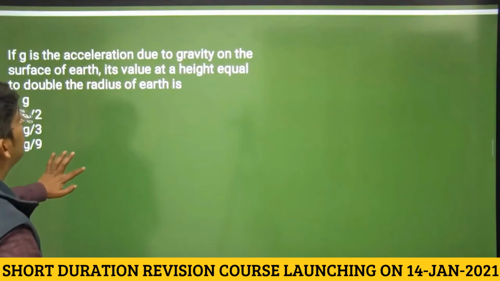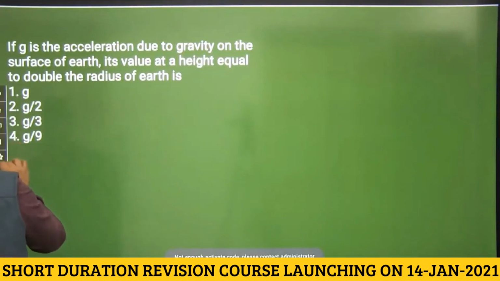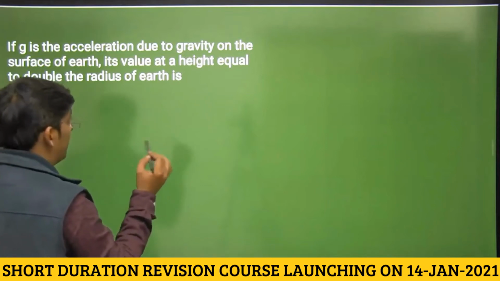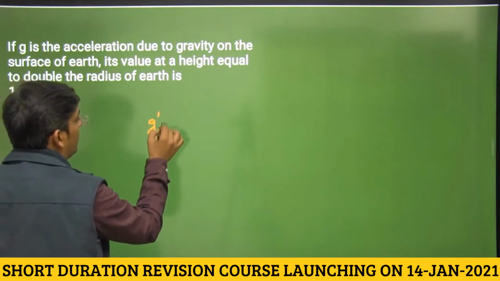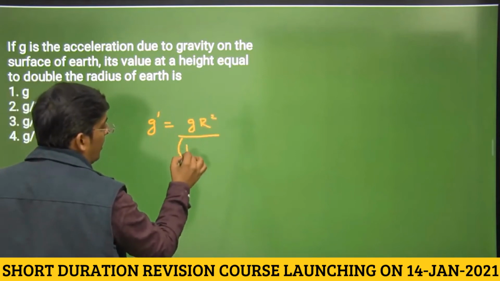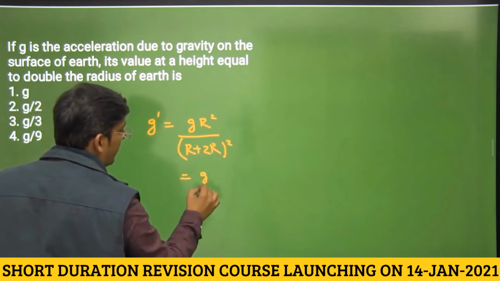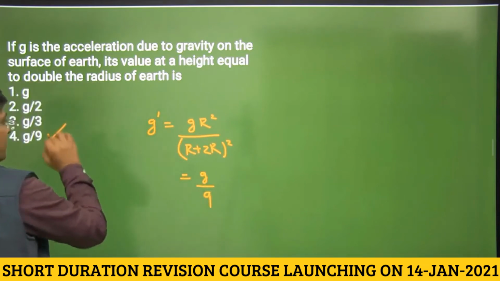If G is the acceleration due to gravity on the surface of earth, its value at a height equal to double the radius of the earth. Okay, we have the formula g r square by r plus h whole square. H is actually equal to 2r, so the answer comes out to be G by 9, dear students. Very easy question. Okay.